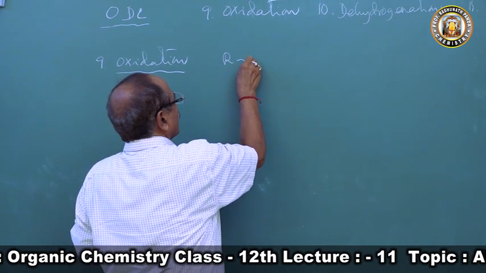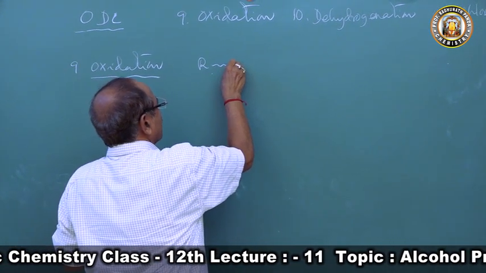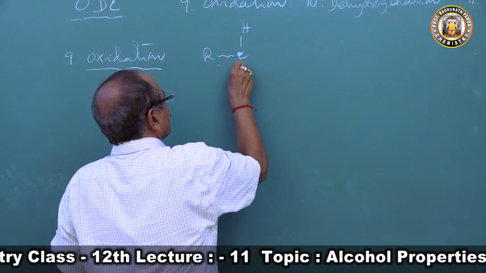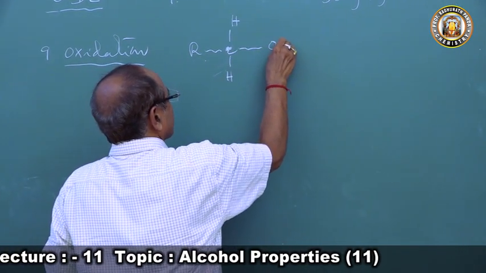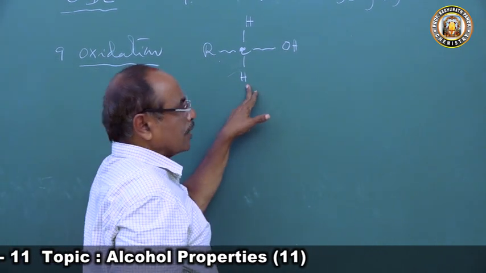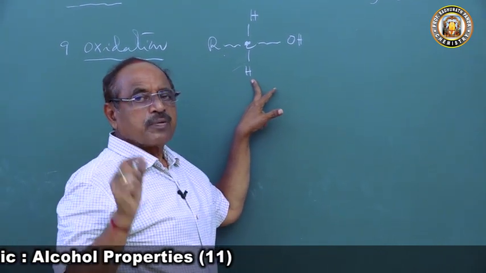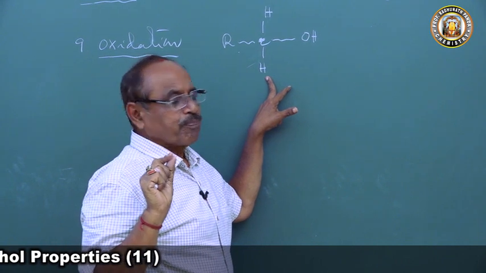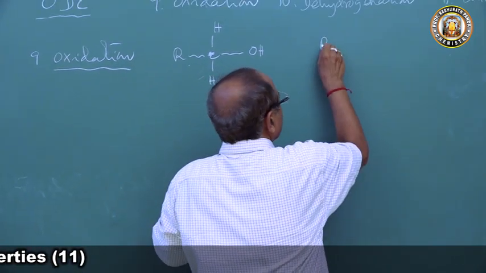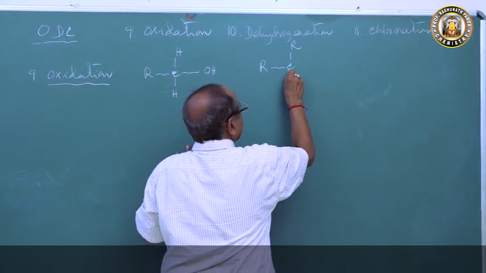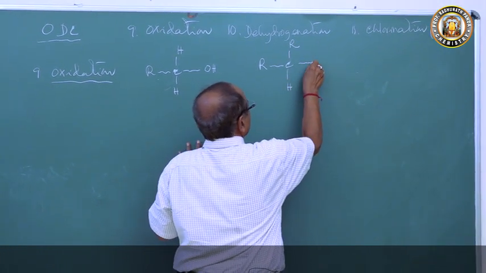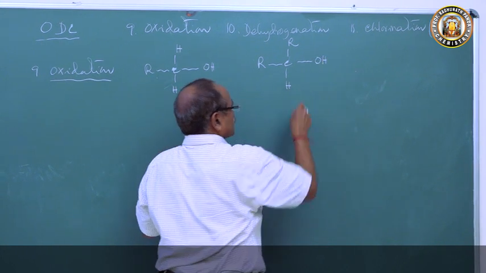In primary alcohol, the carbonyl carbon is bonded to two active hydrogen atoms, which are oxidizable hydrogen atoms, so it can readily undergo oxidation even with a mild oxidizing agent. In secondary alcohol, the carbonyl carbon is bonded with one active hydrogen atom, so it can undergo one step oxidation.